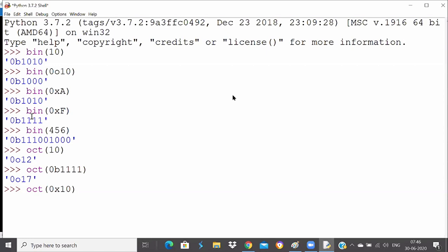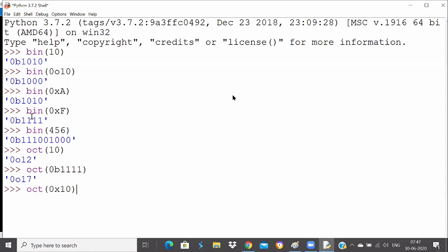Anybody? What is the octal equivalent of 0x10? Not by executing, guys. You have to do some paperwork because it will be a nice exercise to understand how to convert binary to octal, octal to binary and all.